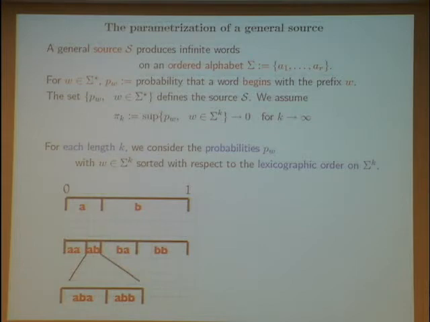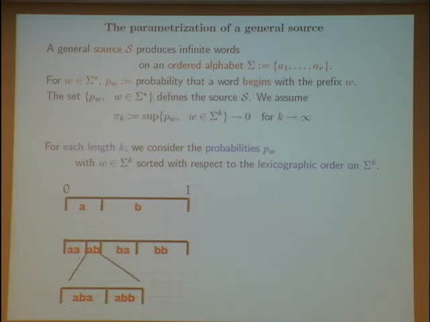Now I continue, and because each word which begins by A begins with AA or AB, there is a subdivision of this interval coded by A into two intervals. The first one is coded by AA, and the second one is coded by AB. And you continue, and of course for k equal 2, we have this subdivision. And of course, I explain here when k is equal to 3, how to subdivide this interval AB.